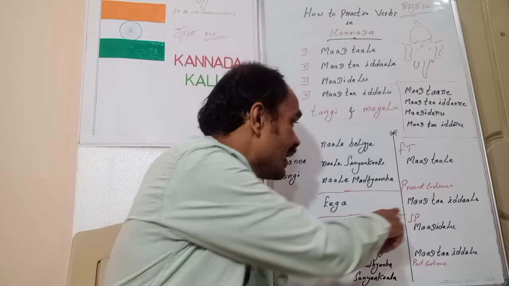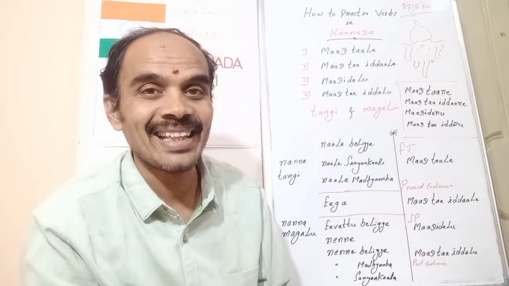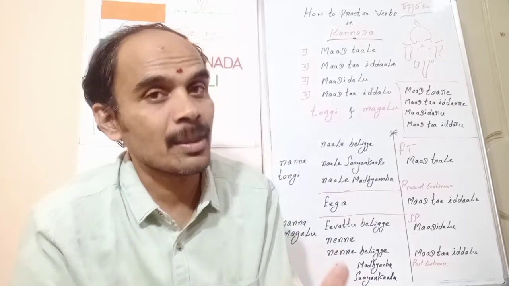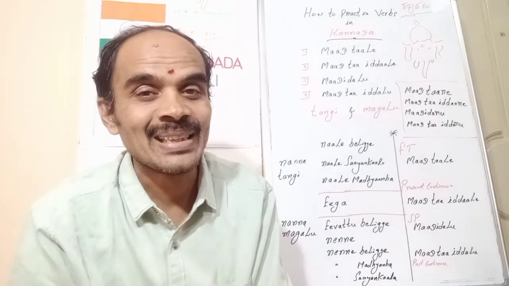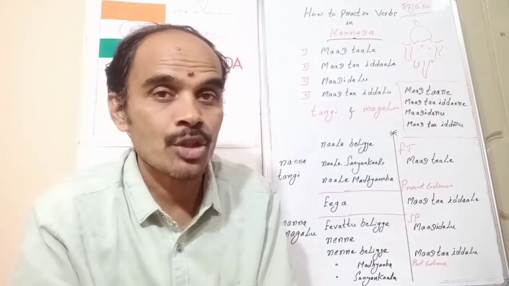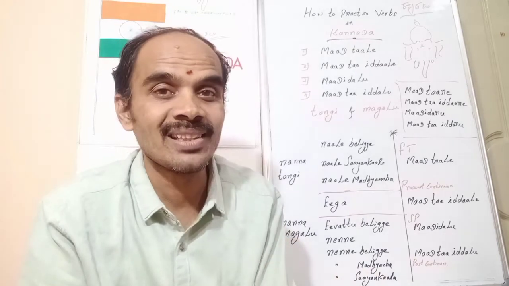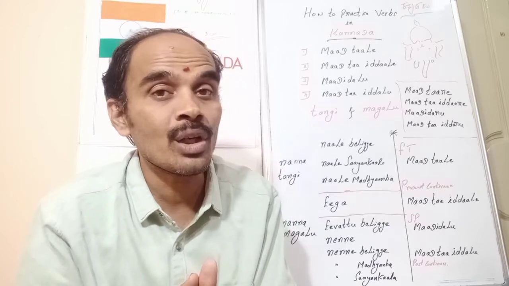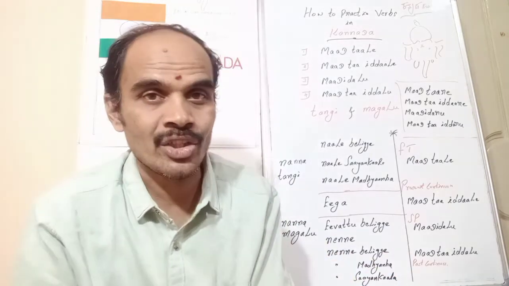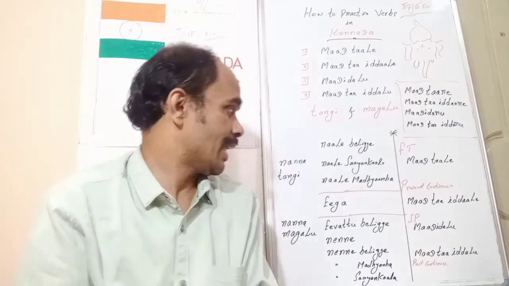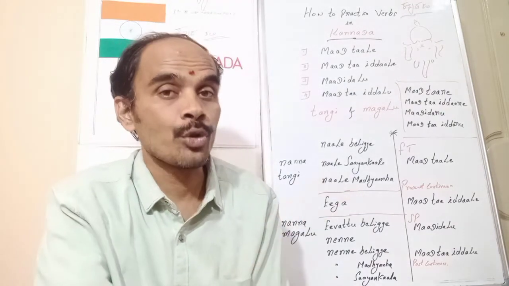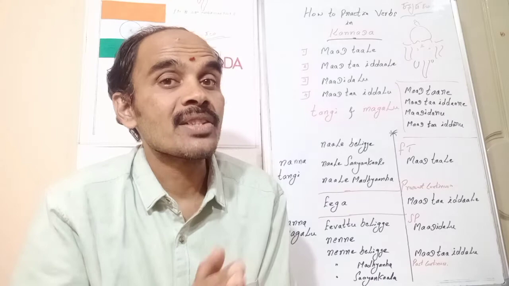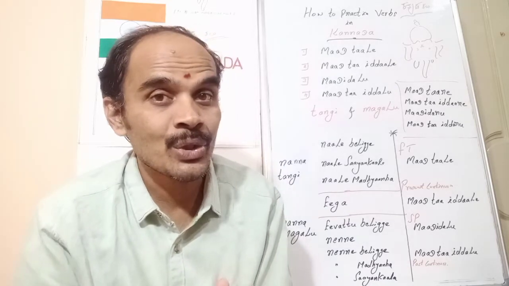So ನನ್ನ ತಂಗಿ ಈಗ ಯೋಗ ಮಾಡ್ತಾ ಇದ್ದಾಳೆ. That means now she is doing yoga. ನನ್ನ ತಂಗಿ ಈಗ ಅಡಿಗೆ ಮಾಡ್ತಾ ಇದ್ದಾಳೆ, ಆರ್ ನನ್ನ ಮಗಳು ಈಗ ಹೋಮ್ವರ್ಕ್ ಮಾಡ್ತಾ ಇದ್ದಾಳೆ. ಓಕೆ, ಆ್ಯಂಡ್ ನನ್ನ ಮಗಳು ಈಗ ಮನೆ ಸ್ವಚ್ಛ ಮಾಡ್ತಾ ಇದ್ದಾಳೆ ಆರ್ ಪೂಜೆ ಮಾಡ್ತಾ ಇದ್ದಾಳೆ. ಇದ್ದಾಳೆ only we have to take here. As I said, we can use this only for daughter and younger sister. Don't try to use any others. So we used the future tense and the present continuous one. What about the simple past? In simple past, we need to use MaaDidaLu.